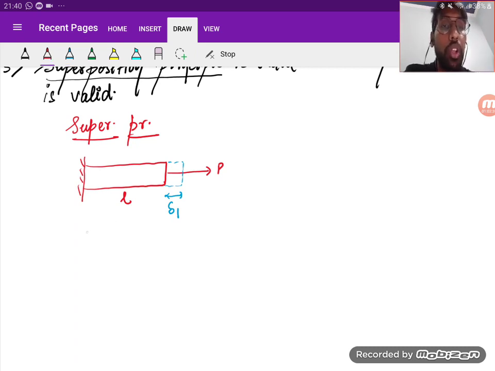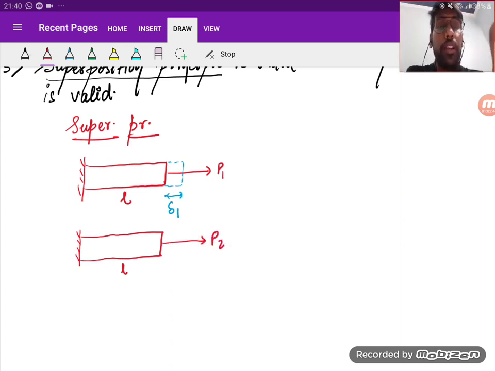Okay, now let's say the load that applied is P1. Now on the same bar, which was allowed to go back to its original position, if I apply the load of P2, then it deforms by delta 2. Again the load is within the proportionality limit, so if I remove the load, it will regain its original position.